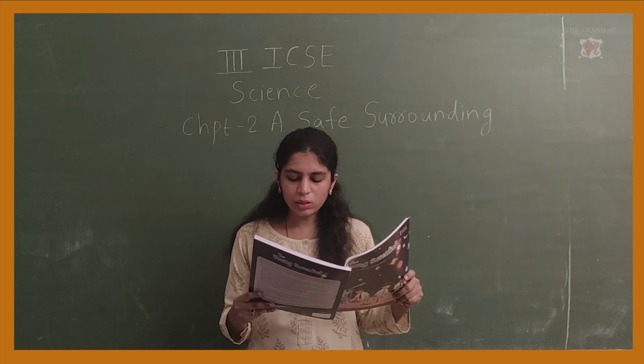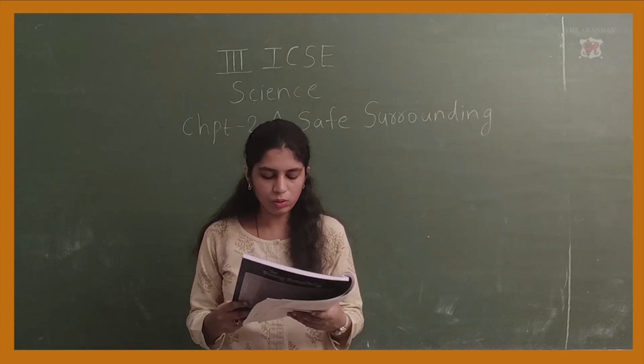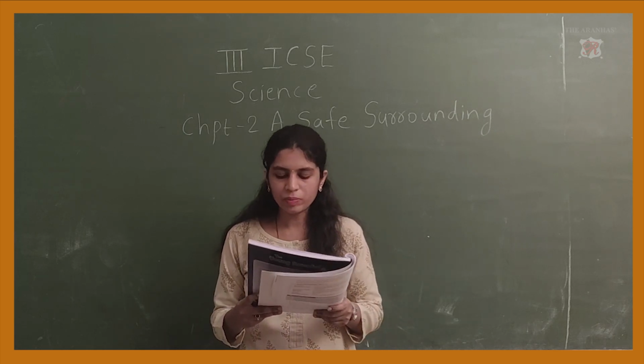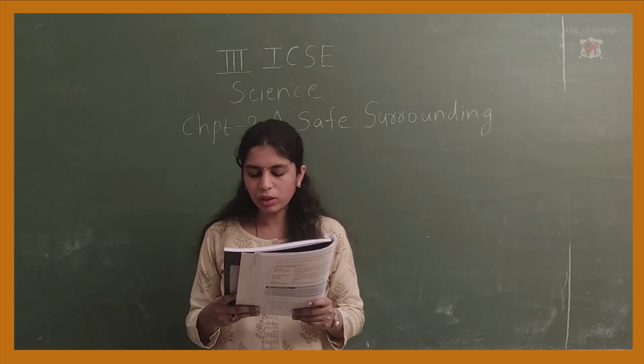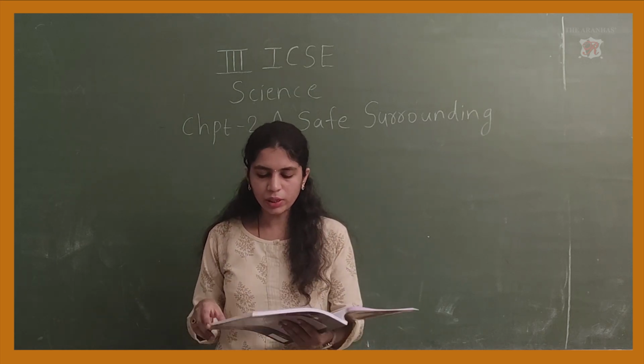Now write 5 things you should or shouldn't do for your own safety. One I will tell you how to do. Always, you can say walk on the footpath always, and never, you can say never run or play on the road. So rest you can write.